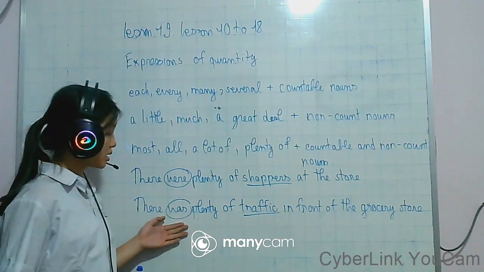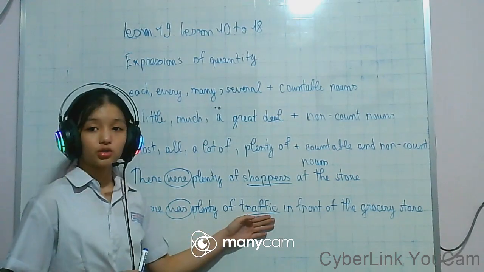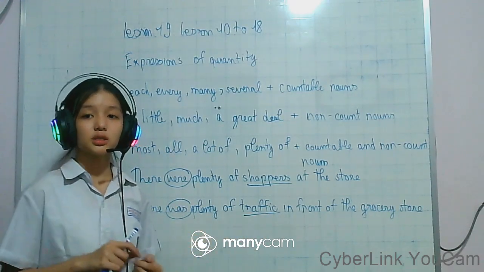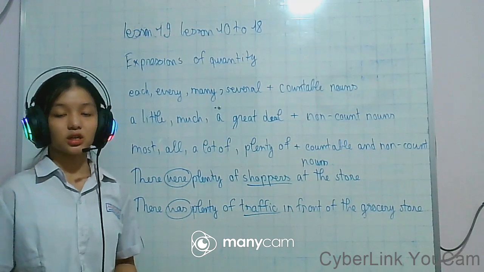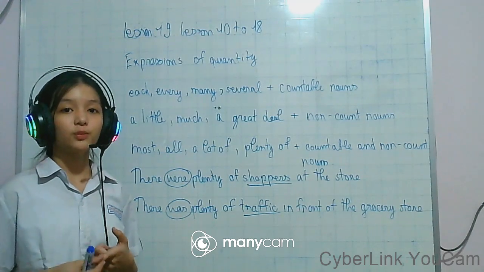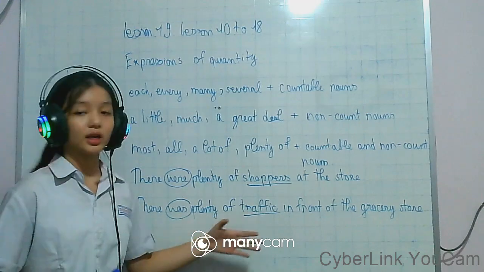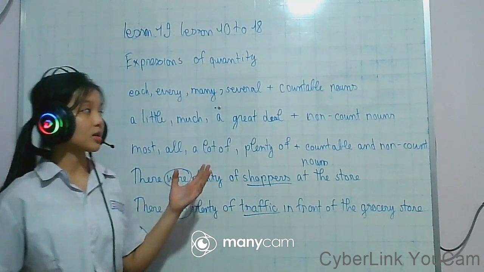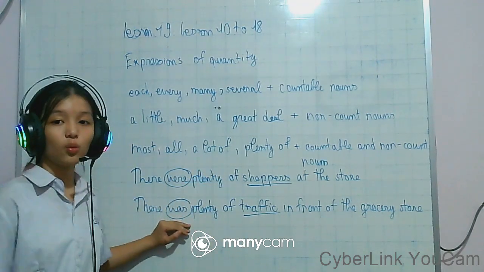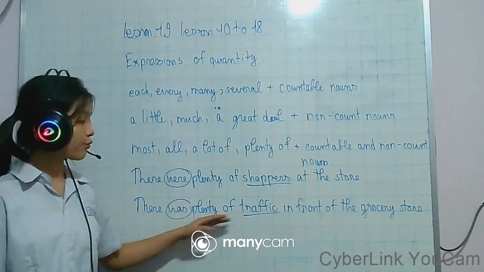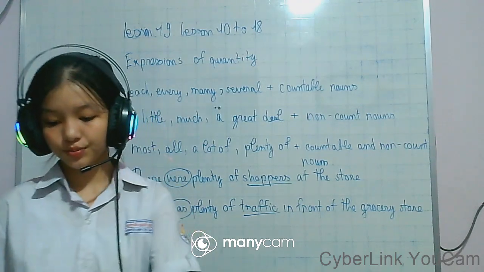But was is for traffic. Why? Because non-count nouns always go with a singular verb. Traffic is a singular noun because it is non-count. So we must use was.